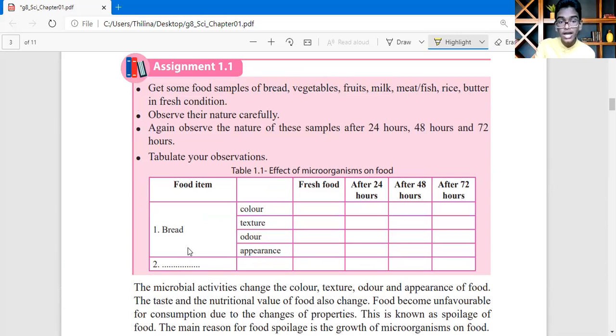And for each and every food, you must write the color, texture, odor, and appearance. Then write fresh, after 24 hours, after 48 hours, and after 72 hours. Then you write the observation of the color, texture, and odor like this. And you can take an A4 sheet and do this.